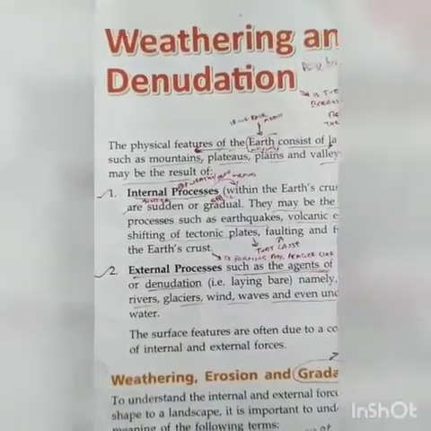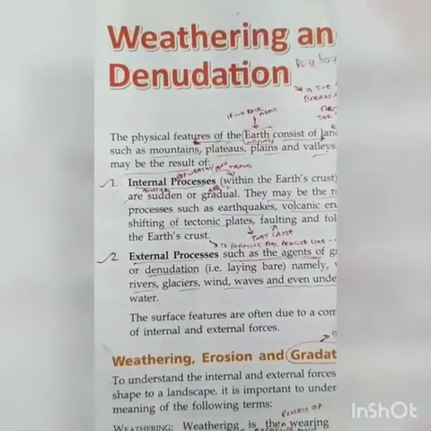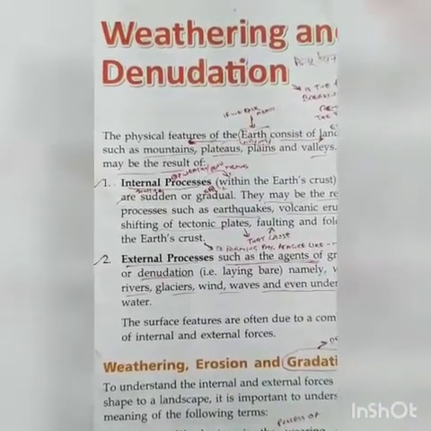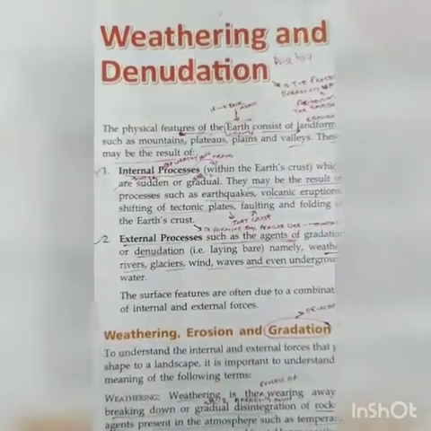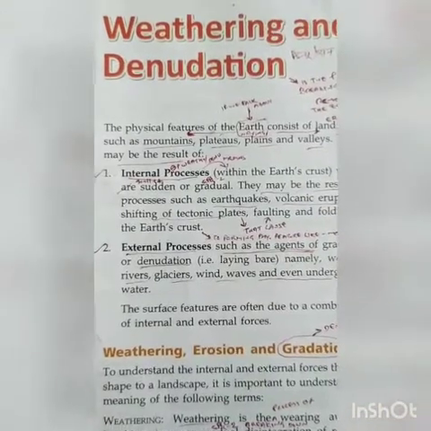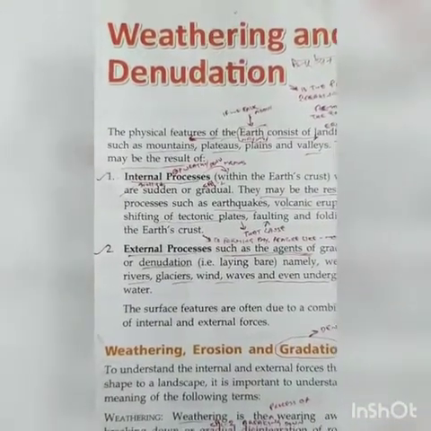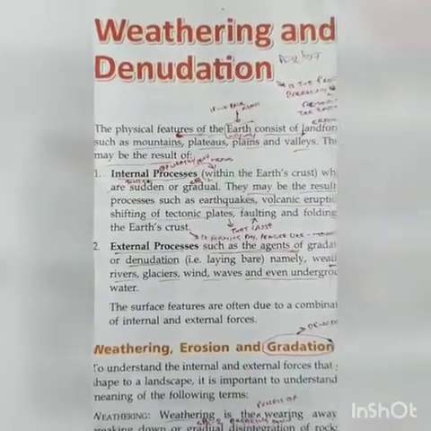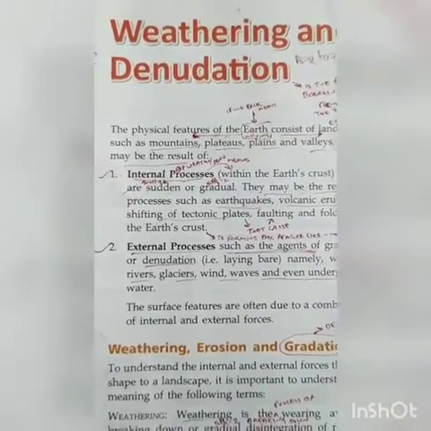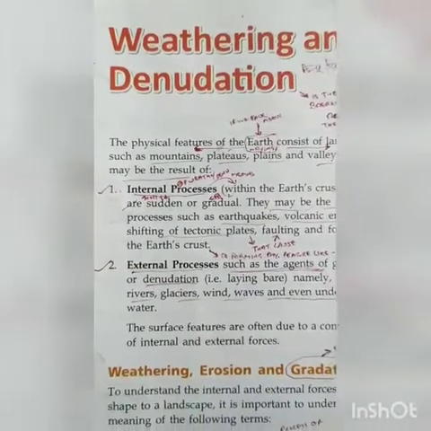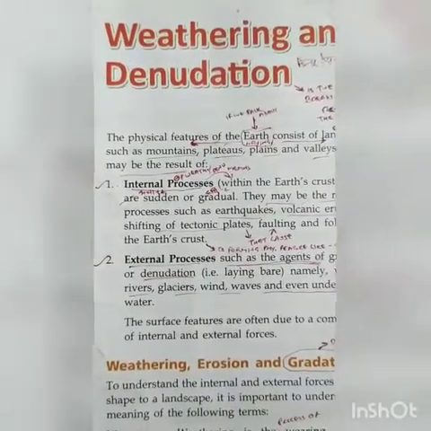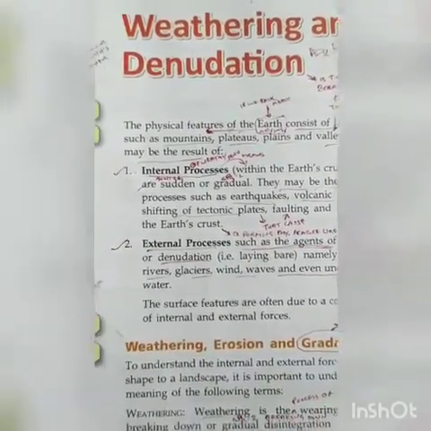Okay, so let's try to understand weathering also. The earth has its physical features, as we already know, consisting of different landforms such as mountains, plateaus, plains and valleys. So weathering, in simple words, is the breaking down or wearing away of the rock particles that exist on the earth's surface.